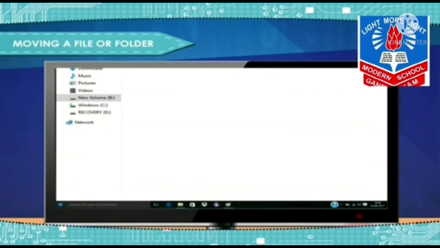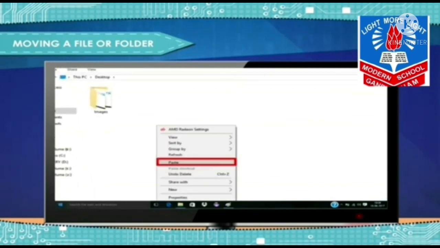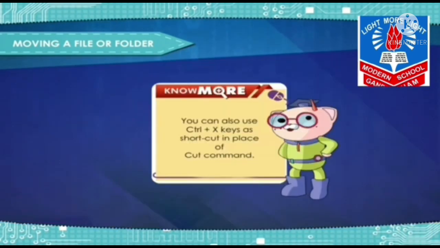Go to the disk or folder where you want to keep the shifted file or folder. Then use the paste command using the right click menu. Thus, the file or folder will be copied to the new destination and will be removed from the original place. Note: you can also use the Ctrl+X key as a shortcut in place of the cut command.